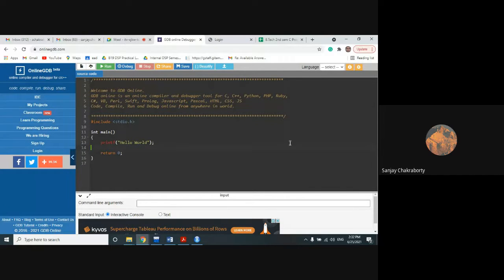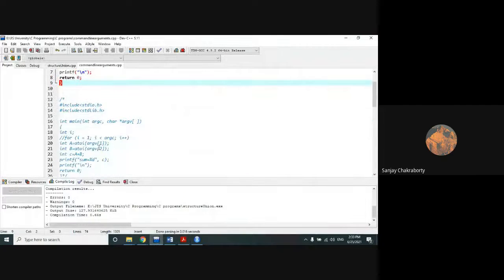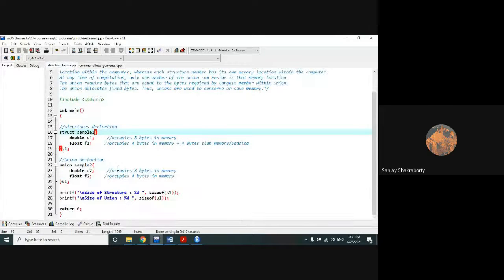Look, whichever member you declare first, that will occupy the memory space initially. Now, when your accessing of that particular member is over, then that same memory space will be occupied by the next member, that is integer. Here in my architecture, integer and float are the same, 4 bytes. So in this example, let me just show you a similar kind.